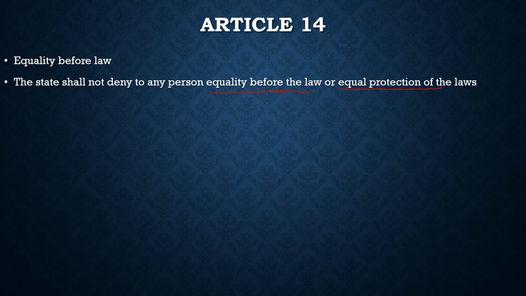For example, there have been communities which have faced discrimination throughout history. They lack opportunities, they lack resources. So if we treat everybody equally and do not give them reservation, that is not a just society. Equal protection of the law gives you the concept of equity, of the justice system which should prevail, that let's try to bring everybody onto the same line, so that likes should be treated alike. If you are a person of some capabilities and another person has the same capabilities, you should be treated alike.